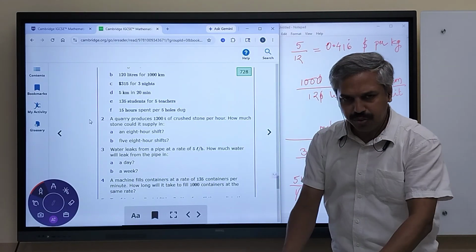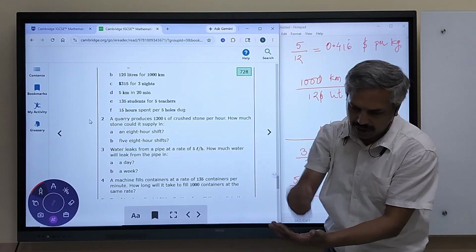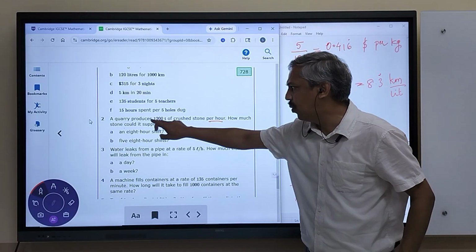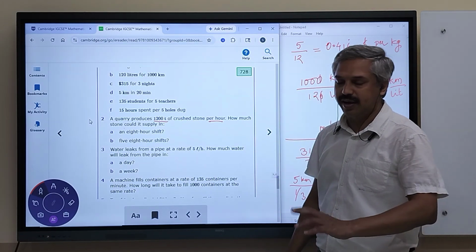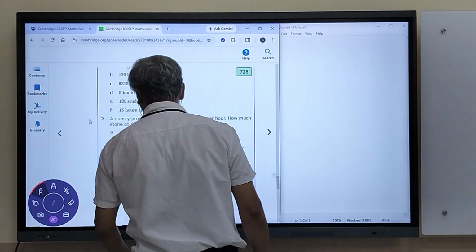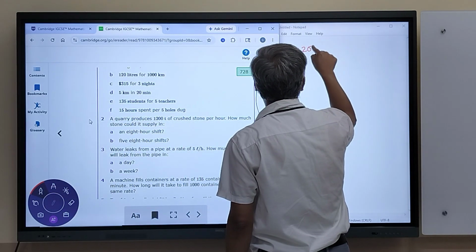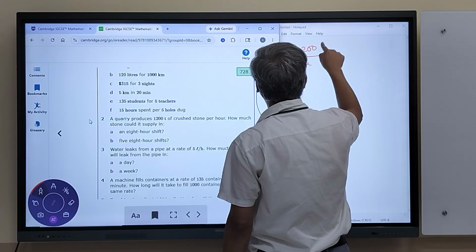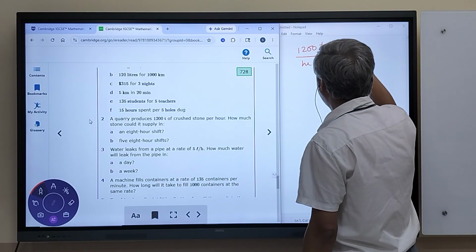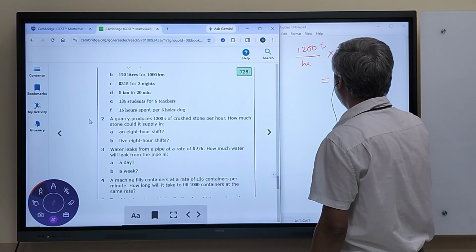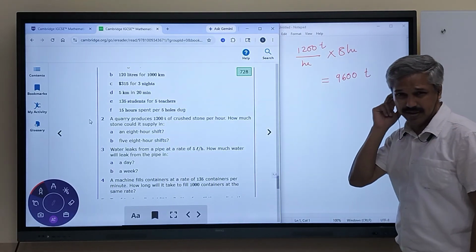So you put in the stone, there is a huge machine and you will crush that. It will take time, but you have 1 hour. In 1 hour, you get 1200 tons, sorry. So if you have 1200 tons per hour, in 8 hours, it is 1200 per hour into 8 hours is equal to 9600 tons.